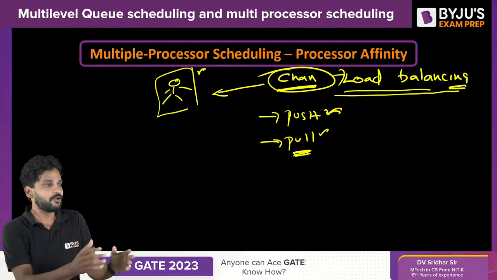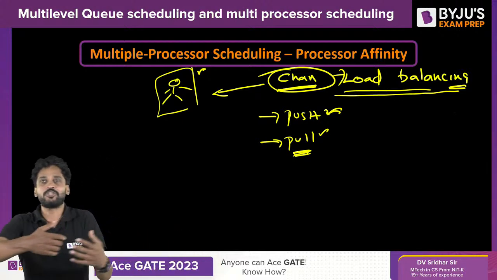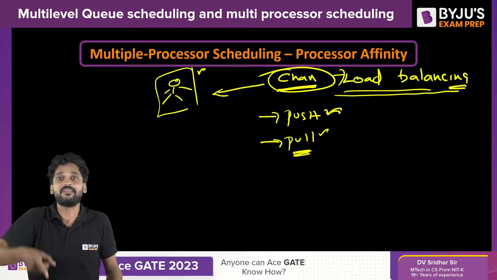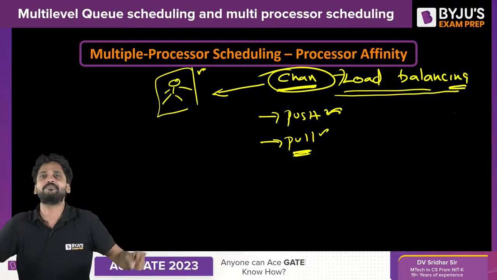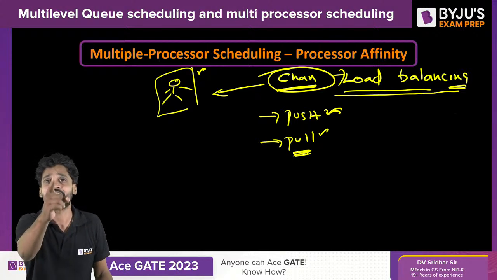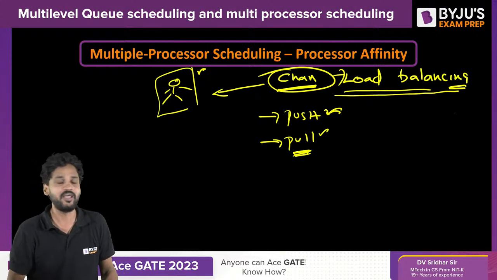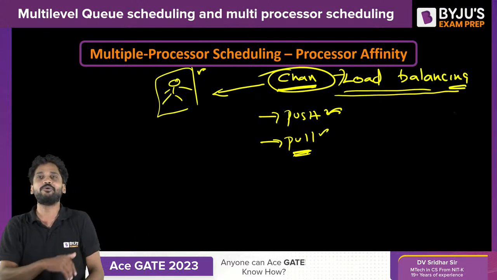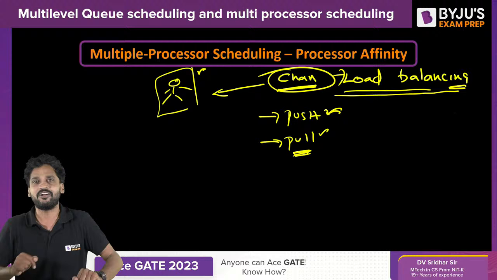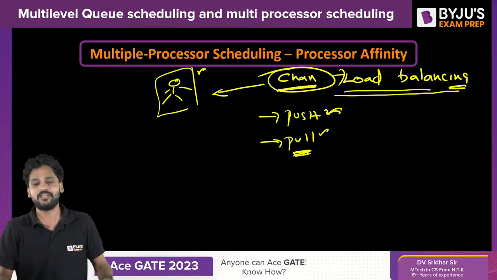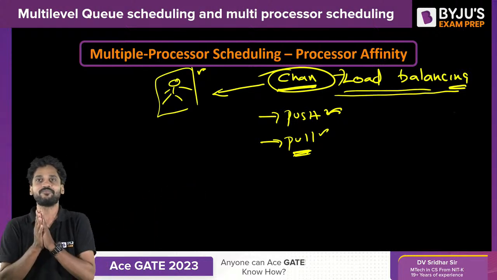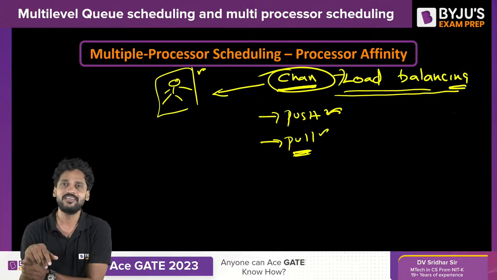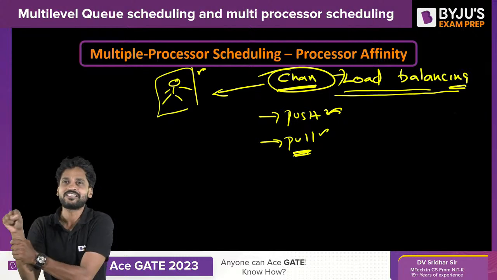I will go to the ready queue and bring those processes, even though they are screaming, even though they are shouting. Why are they screaming? I will tell you. Okay, I got some processes, but they say, I don't want to come to you, I cannot execute. Fine, doesn't matter, I am idle, you need to come to me. I just got them scheduled to me. Why are the other processes screaming?